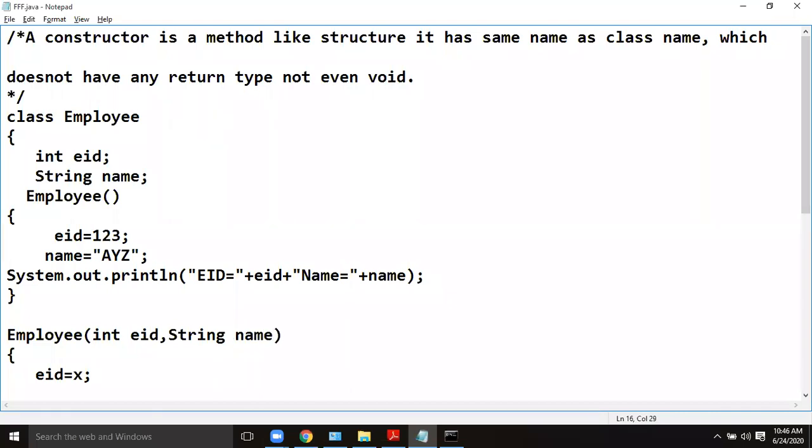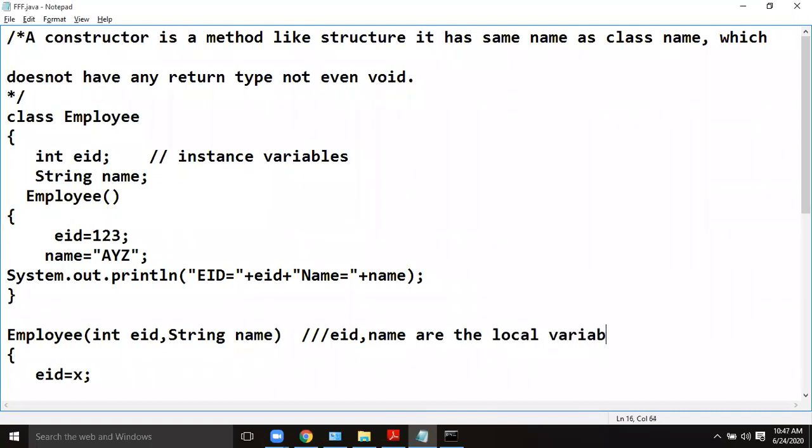Definitely, you can have the same name and same type for an instance variable and a local variable. You can have EID of int as an instance variable, and EID of int as a local variable, the same name. So now the question is how to differentiate. These are instance variables. Here, EID and name are the local variables. Parameters are also local variables.